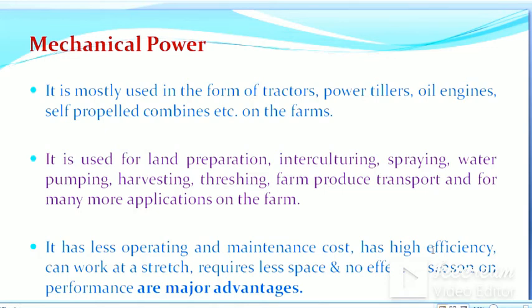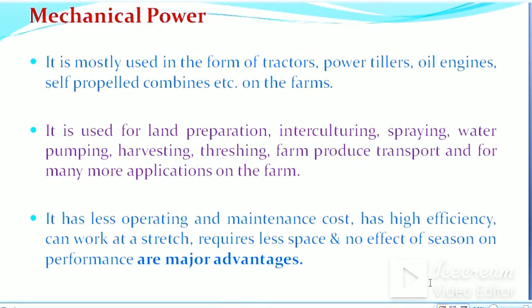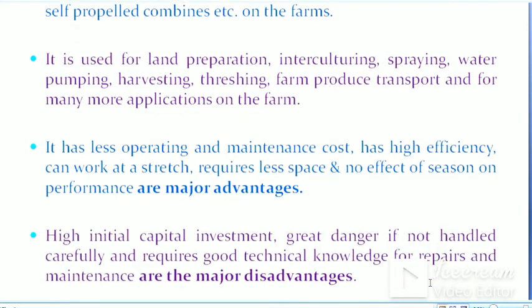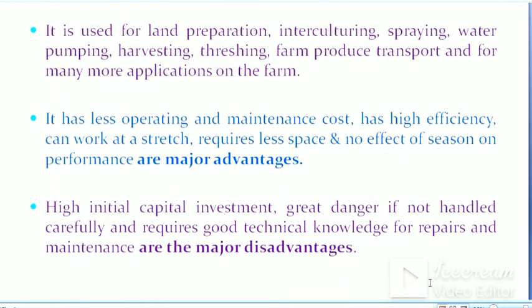It has less operating and maintenance cost, has high efficiency, can work at a stretch, requires less space, and there is no effect of season on the performance. These are some major advantages. There are certain disadvantages also. High initial capital cost, greater danger if not handled carefully, and requires good technical knowledge for repairs and maintenance are the major disadvantages.